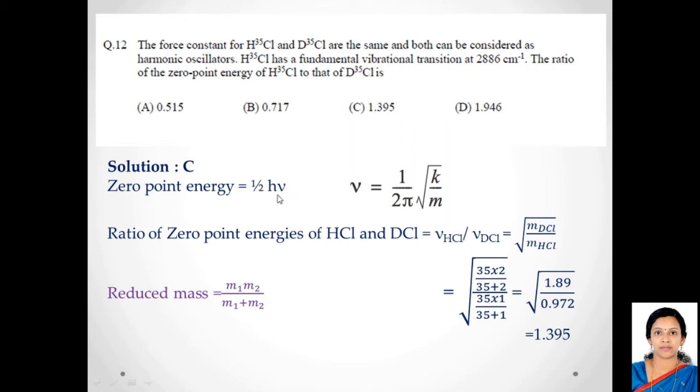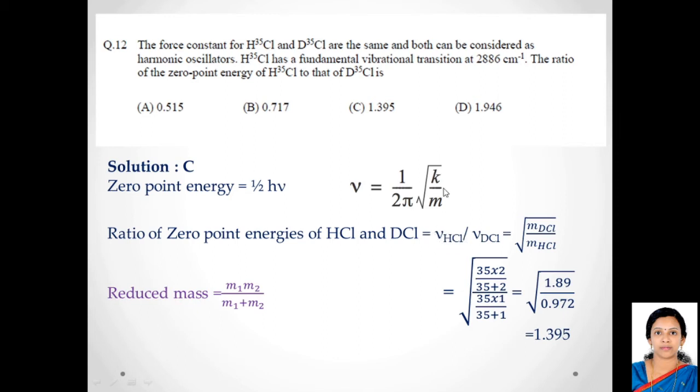Because half h is a constant, it gets cancelled, and the ratio of zero-point energy equals the frequency of hydrogen chloride divided by the frequency of deuterium chloride. Now, what is the formula for frequency?